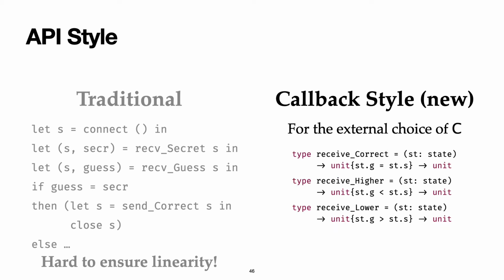On the receiving side, upon the receipt of the message, the corresponding callback will be fired and the user can do some processing when the callback is fired. For instance, an implementation may use a binary search algorithm and the higher and lower bounds can be updated on receiving a higher or lower message. Although the participant C does not know the value of the secret S, we still retain the refinements regarding the variable S. However, the variable st.s carries an erase type so that it may only appear on the type level.